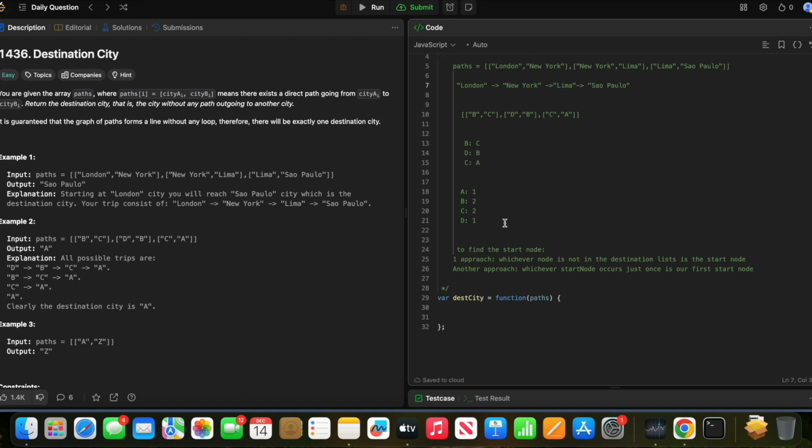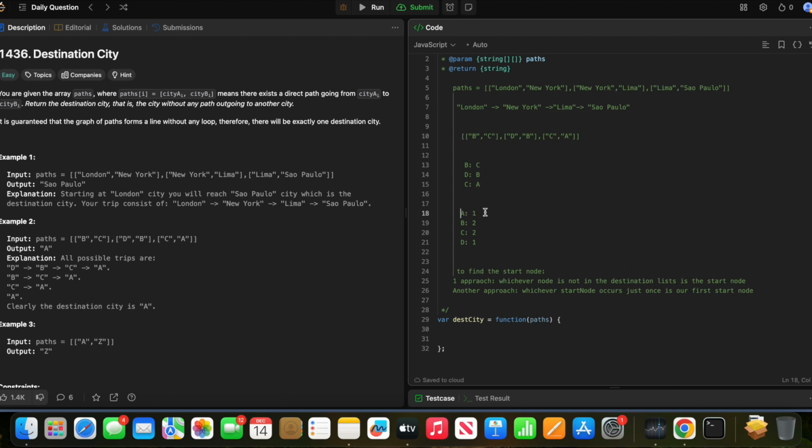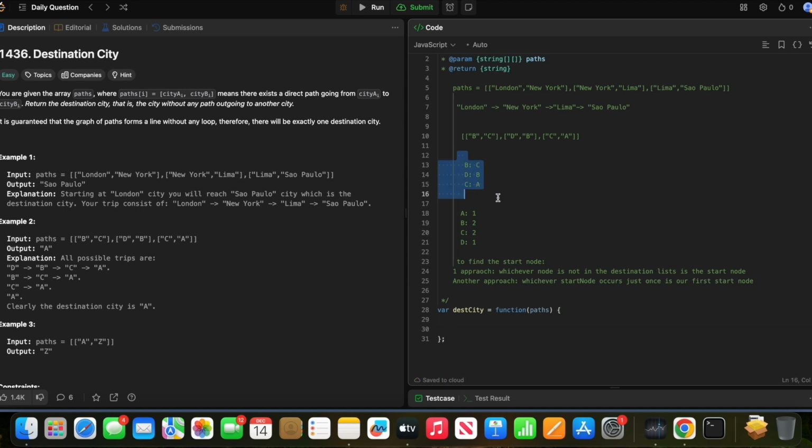So whichever just counts 1 time, that will be our start or destination. So what we can do is create this hash map, and while we are creating it, we can just count the number. Yeah, so let's do that.